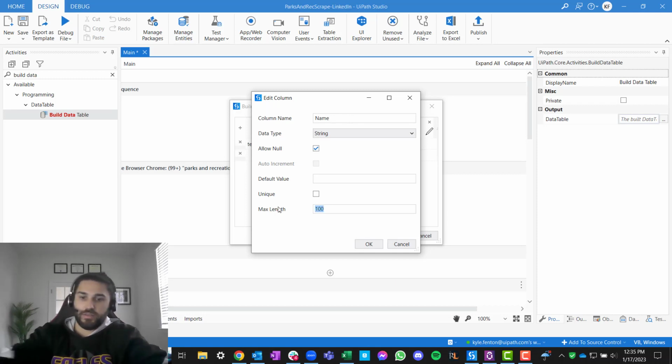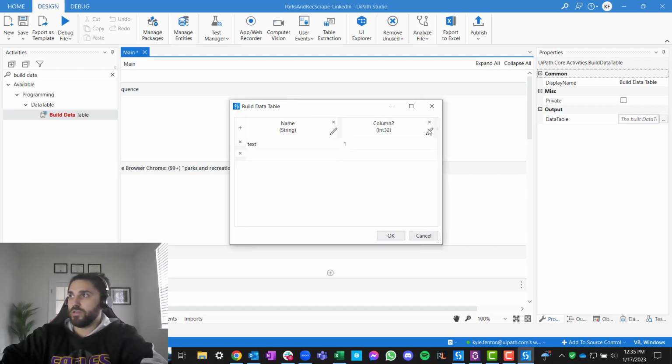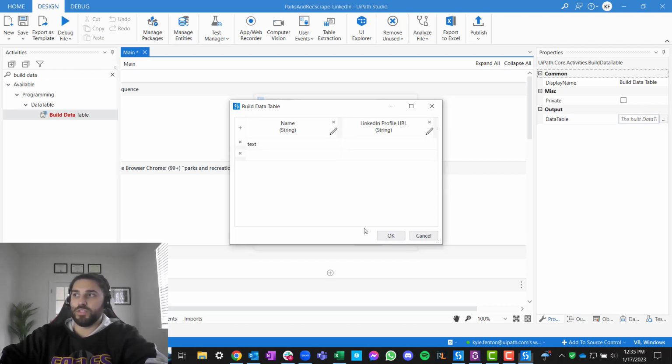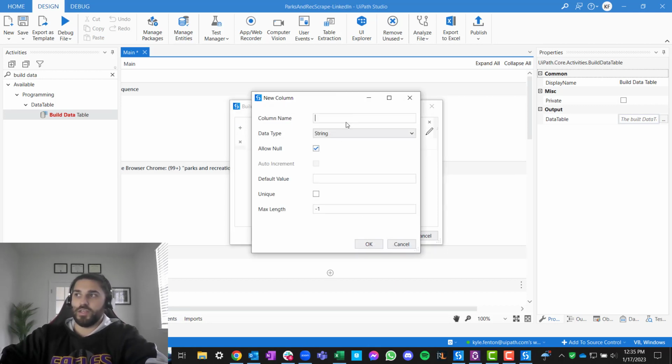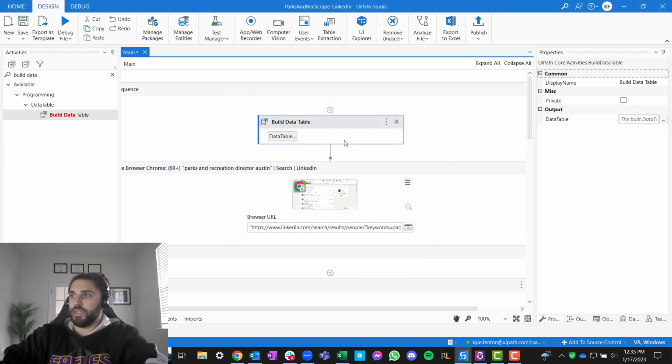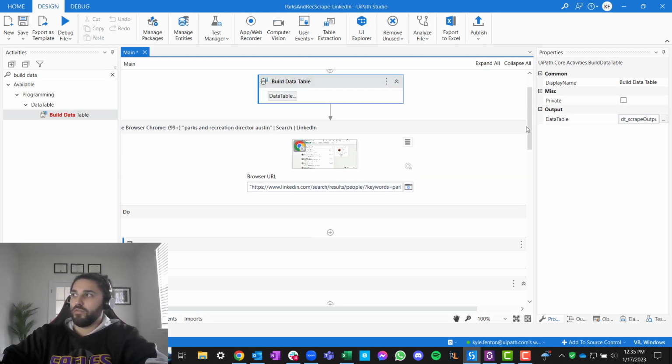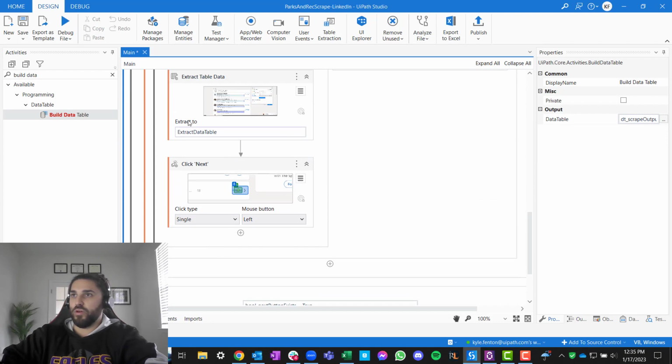Name, max length, -1 means it can be as long as you want. Here we'll go LinkedIn profile URL. This doesn't have to match what you put in the data table activity, because normally that's saying, we're just going to write this for you, but you get the idea. Then we say title and then location. Awesome. Cool. So we hit OK. We have that data table. We're going to call this, I recreated one before, scrape output, right? And then you'll see right here, we pull all of these values.